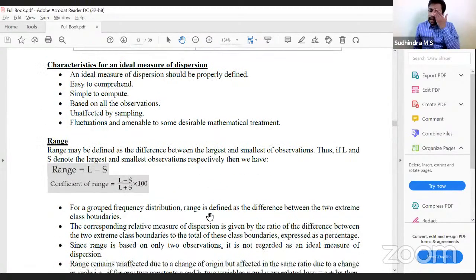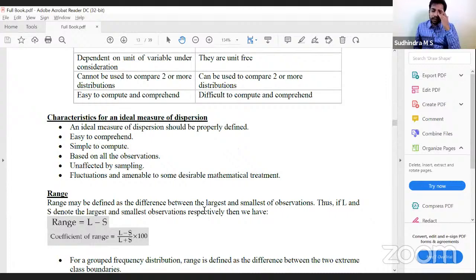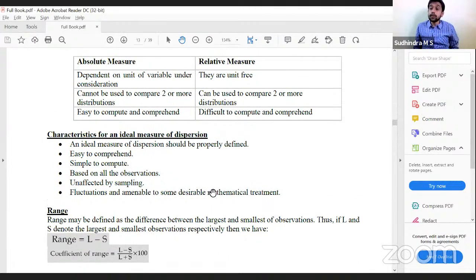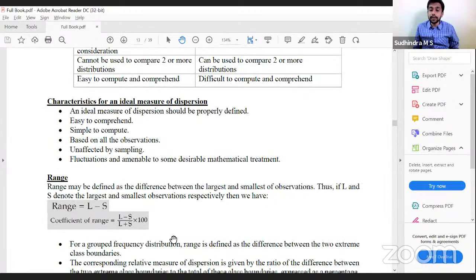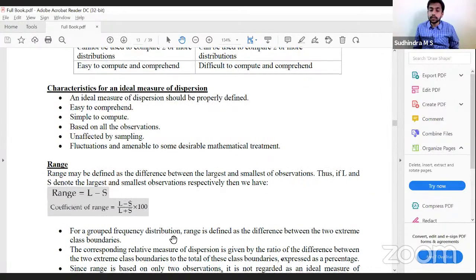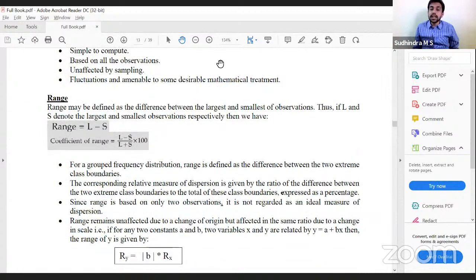Now, I have ungrouped data, so I can calculate the maximum and minimum value. In case of grouped data, will I consider class limit or class boundary? Class boundary. So the lower class boundary of the first class interval and the upper class boundary of the last class interval; the difference between them gives the range.